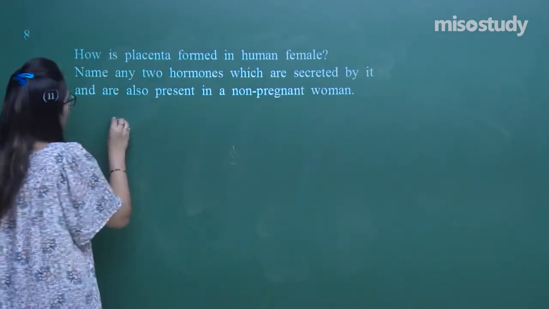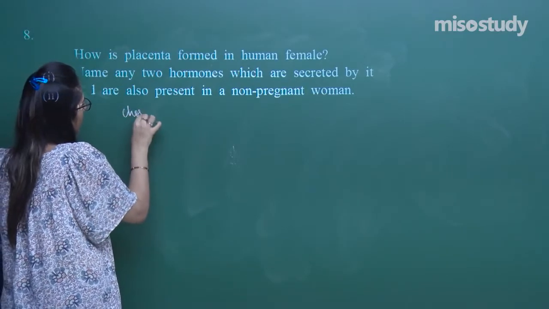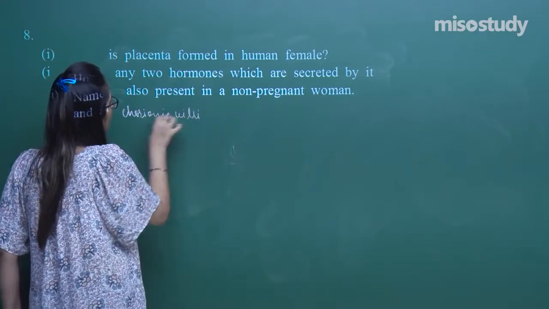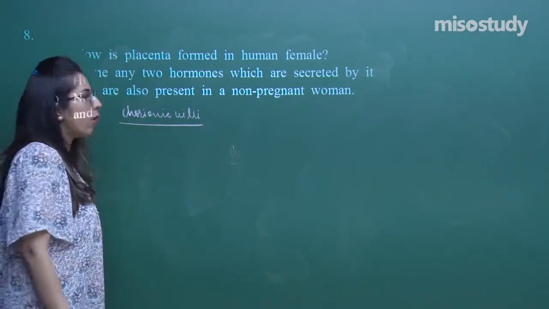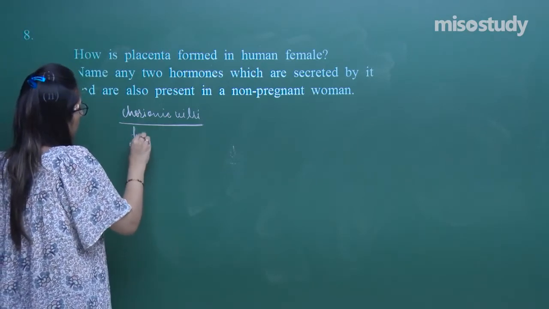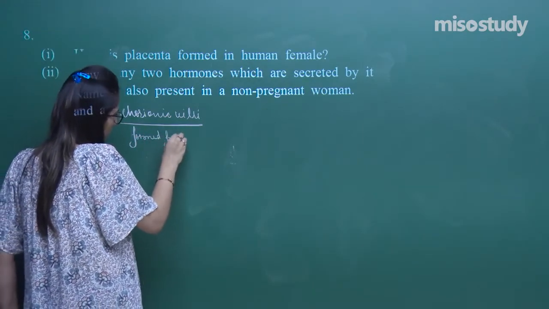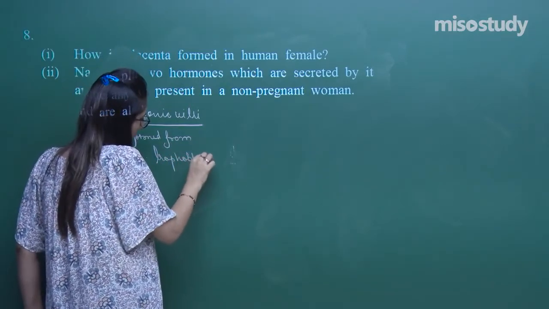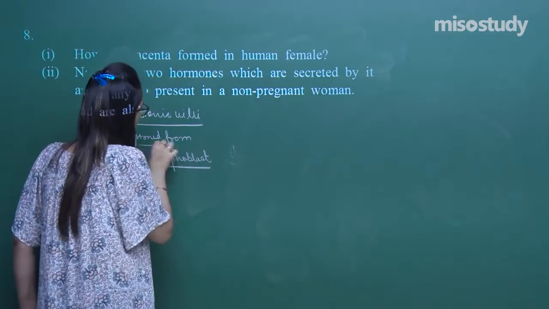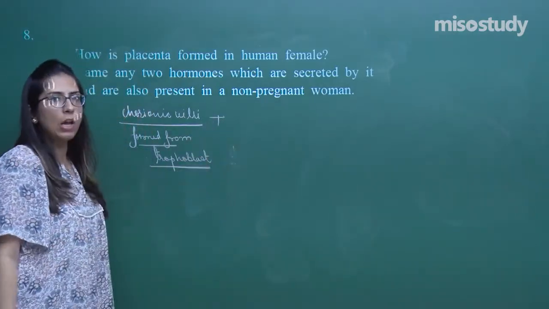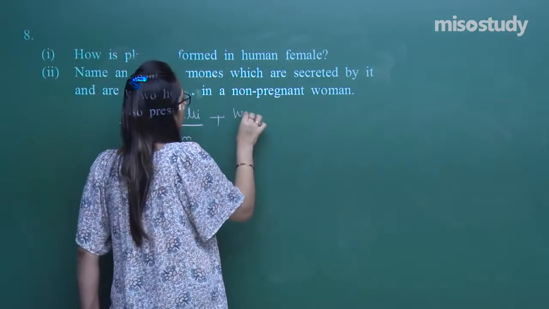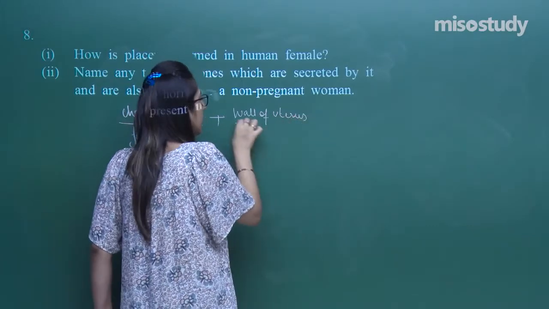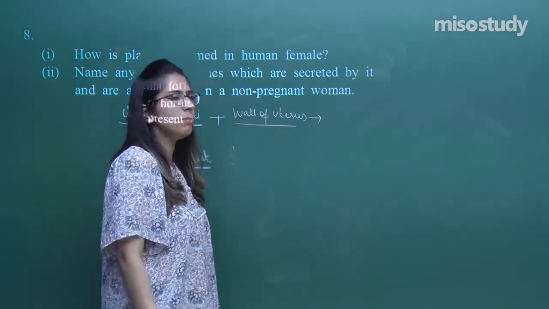So first of all, there is a formation of chorionic villi, and these chorionic villi are formed from the trophoblast. These chorionic villi, along with the wall of the uterus or uterine wall, combine together and they form the placenta.